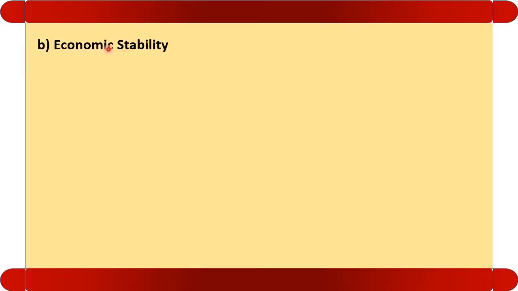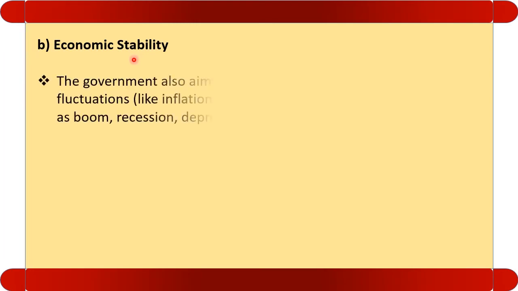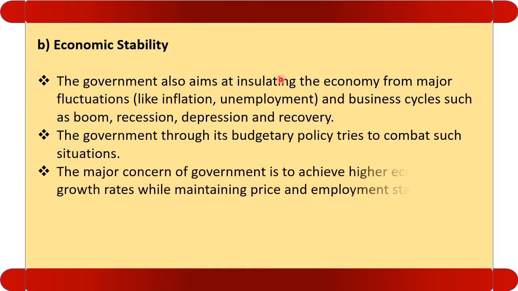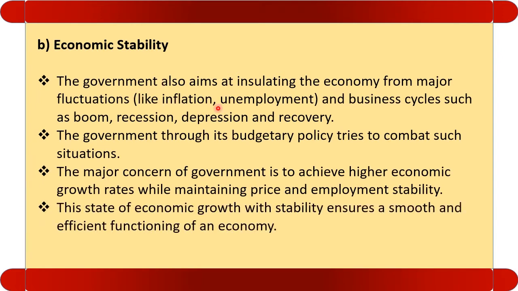The second objective is economic stability. The government also aims at insulating the economy from major fluctuations like inflation, unemployment, business cycles such as boom, recession, depression, and recovery. The government through its budgetary policy tries to combat such situations. The major concern of the government is to achieve economic growth rate while maintaining price and employment stability, and this the government do through budget.